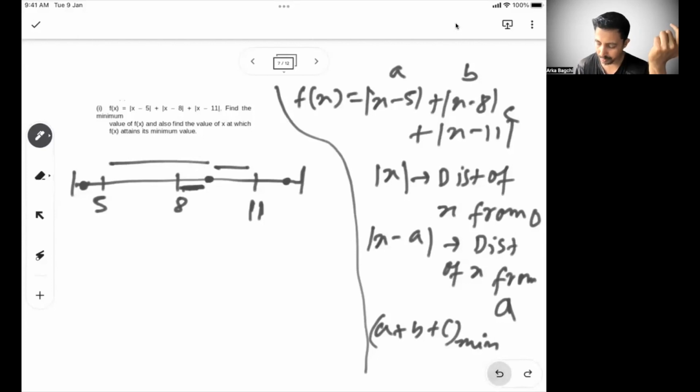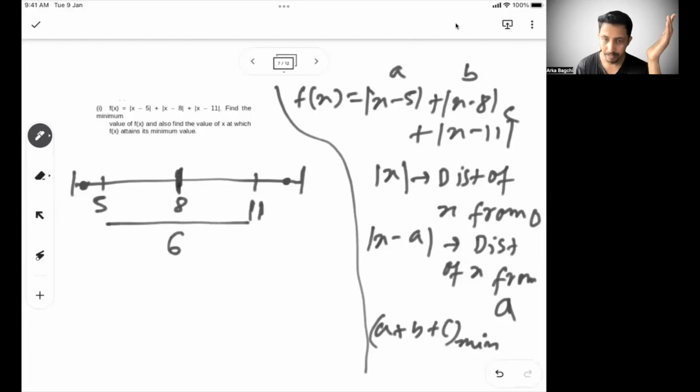So the ideal way here is, since 5 and 11 are at the two ends and there is a distance of 6, the ideal way is if x can be equal at this zone. So for 8, from 5 to 11, this sum will be 6. And if the distance from x is 0, then it is ideally optimized. So if x lies here, then 5 to 8 is this, 11 to 8 is this. So there is no overlap. And for 8, there is no distance because it's at that point.